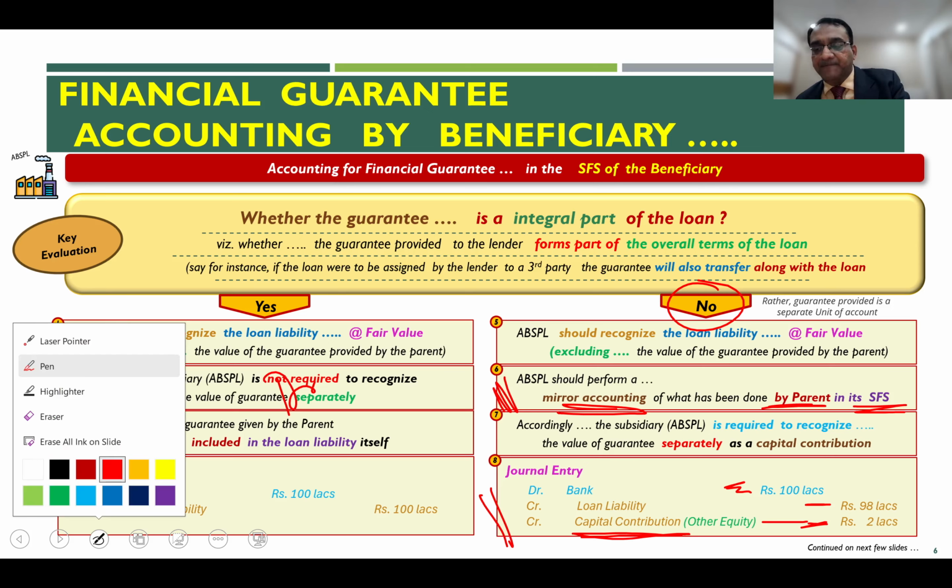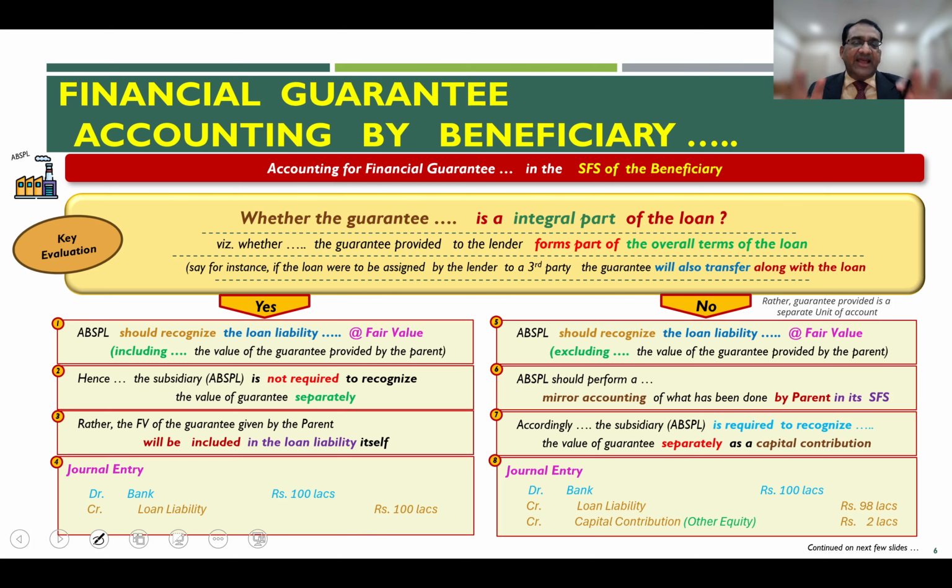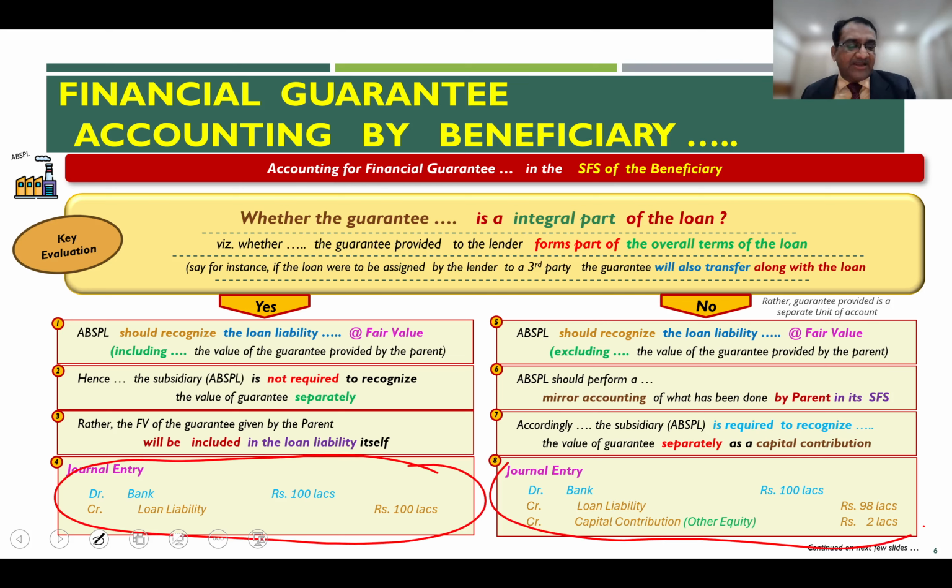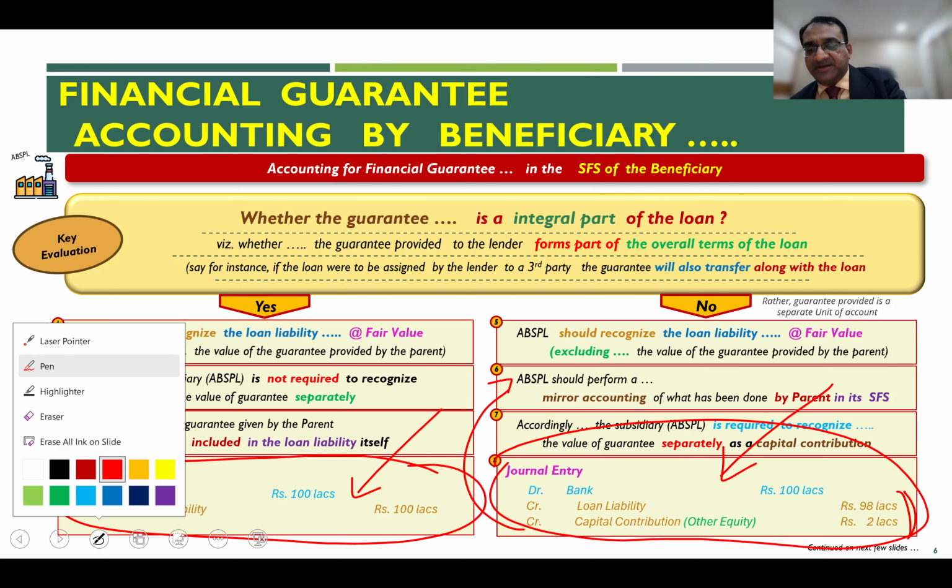Moving forward. Now, these are the 2 sets of entries. You remember these 2 entries? We will again come back to this when we relate to how the overall situation will unfold. Just remember this: if integral, then this is the simple entry. If not integral, then the entry is recorded wherein the credit also goes to the capital contribution, reflecting the mirror image of the accounting done by the parent in the separate financial statement. Now let's move further.